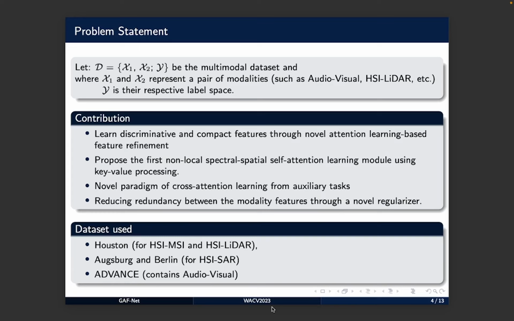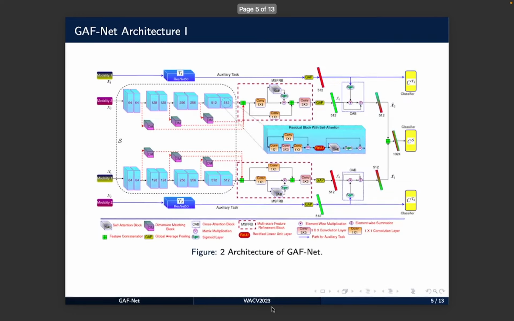We use five different kinds of datasets. First HSI MSI, then HSI LiDAR, then HSI LiDAR for Augsburg and Berlin. Finally, we worked on an audio-visual dataset, that is Advanced.